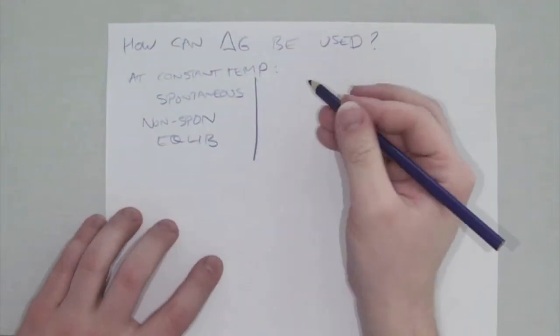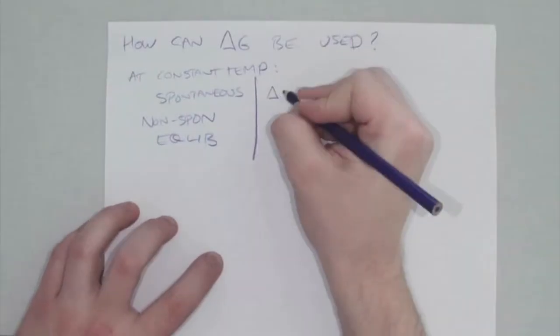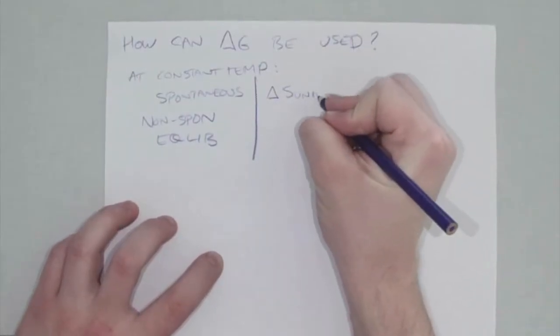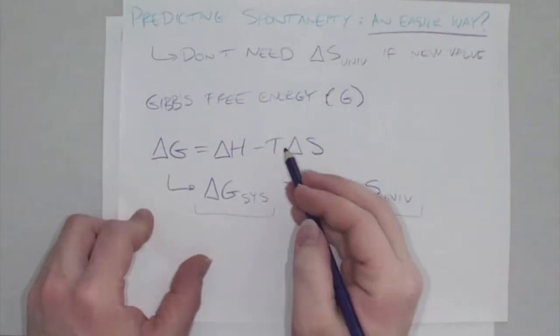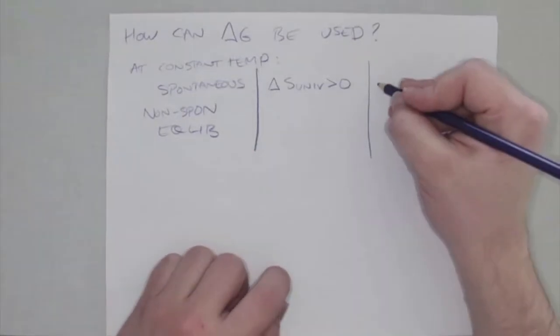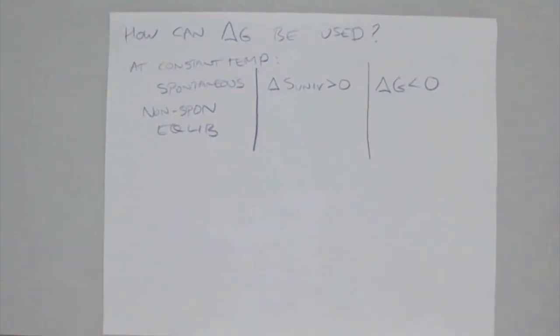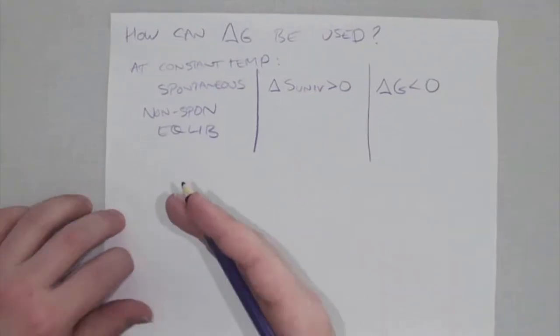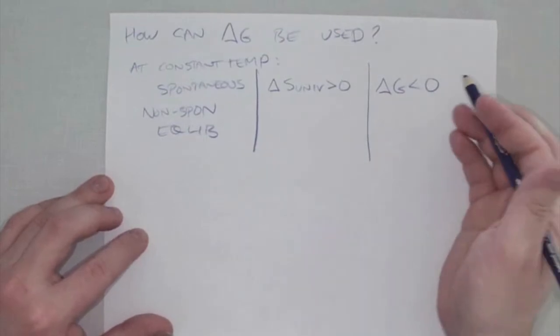So for spontaneous, we know, thinking about our definition of spontaneity, that the delta S of the universe is going to be greater than 0. Because in the definition for Gibbs free energy, we're doing minus, then the delta G is going to be negative or less than 0 for a spontaneous process. So this is another way we can figure out, is it spontaneous? Well, let's check if delta G is less than 0.